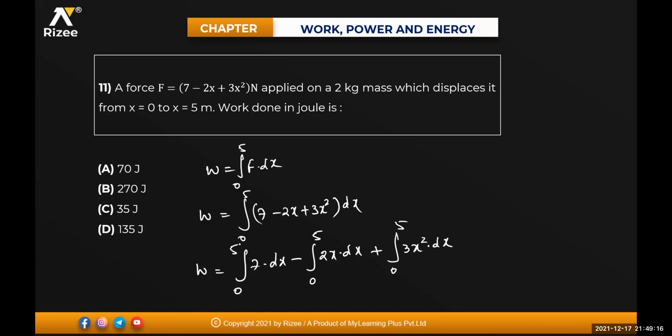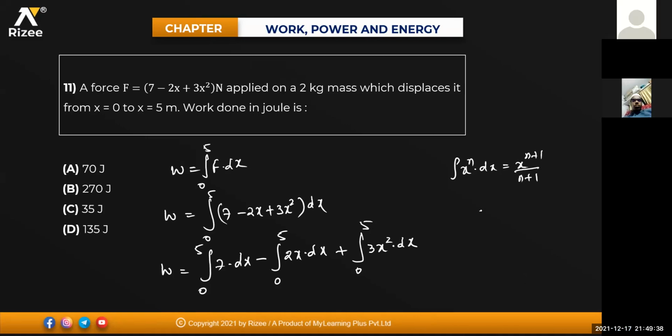Okay, now just integrate it, beta. In 7 out, the integral of dx is nothing but x. Substitute upper limit minus lower limit, 5 minus 0, 5. 2 out, the integral of x into dx is x square by 2, isn't it? So what is the formula I'll be using for integration? The integral of x to the power of n into dx is equal to x to the n plus 1 divided by n plus 1. Okay, just do this integration right now. There you will get the answer.